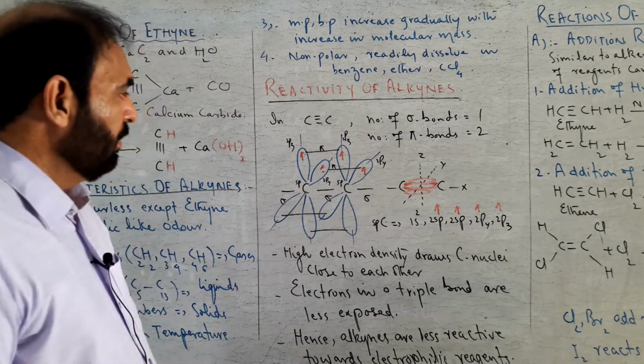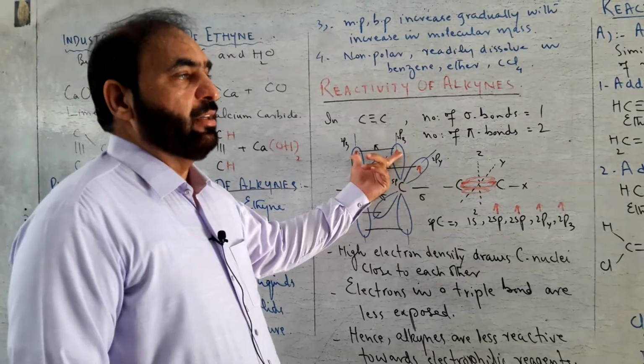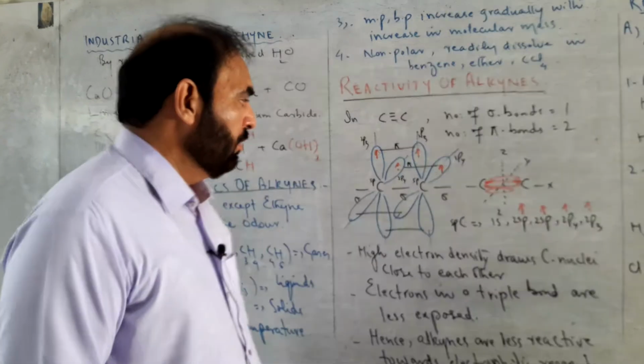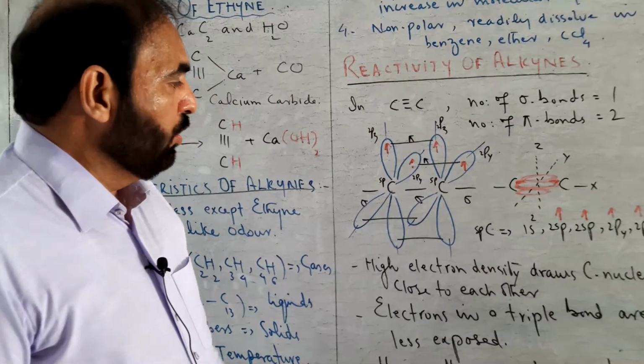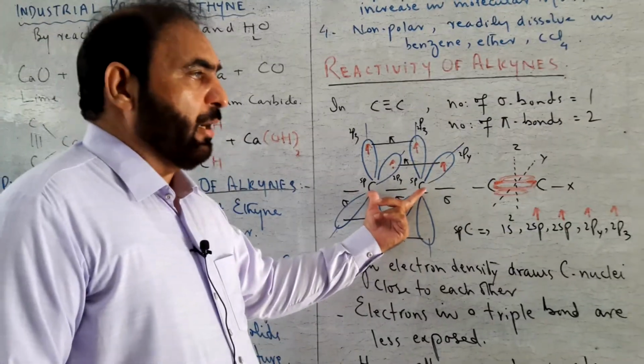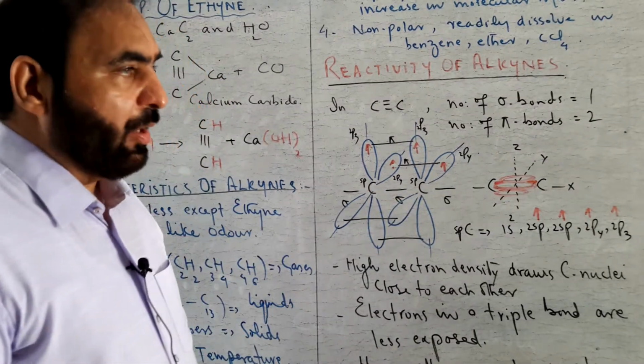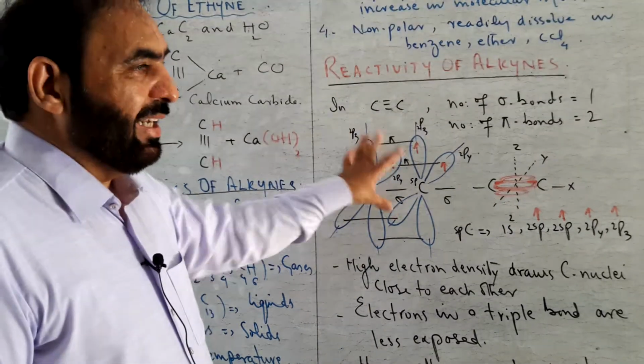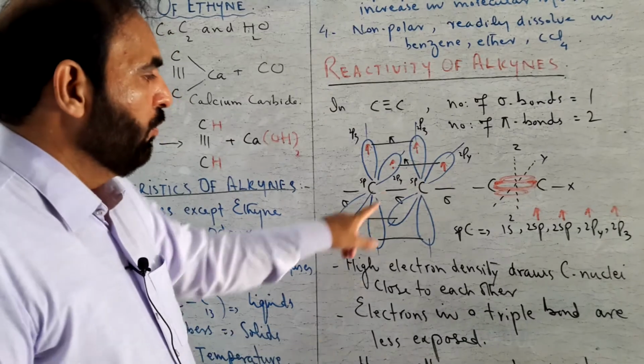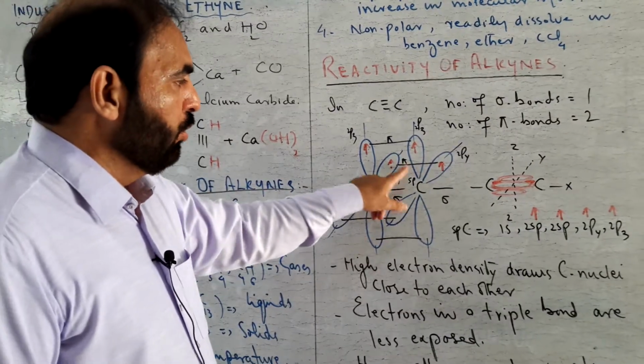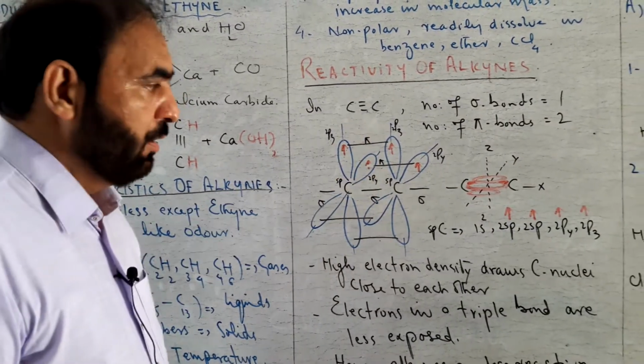They make a second pi bond in this way. Both the carbon atoms are bonded through 3 covalent bonds. One is sigma and 2 are pi bonds.